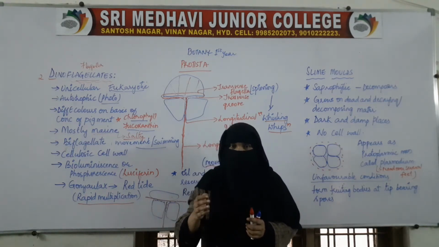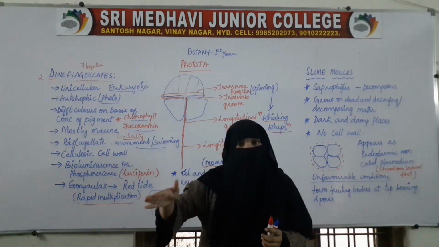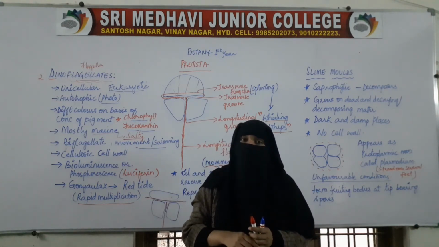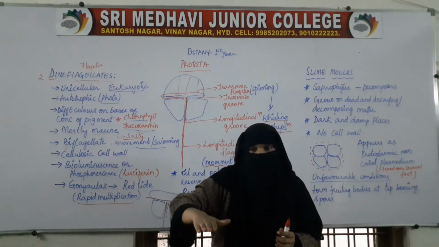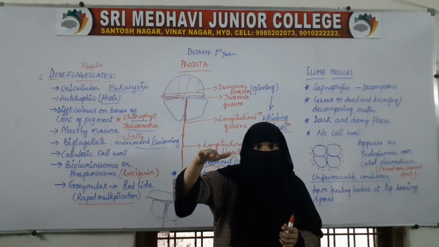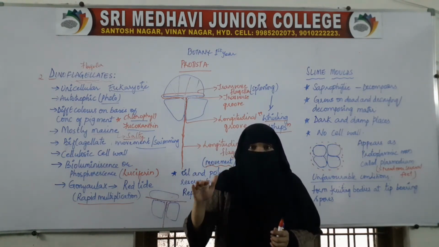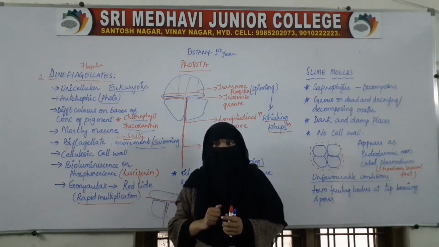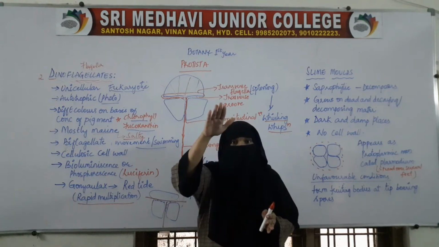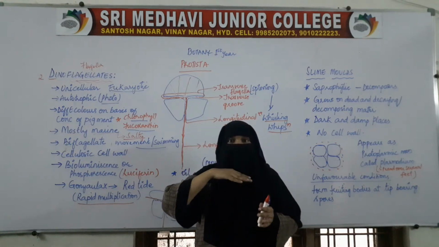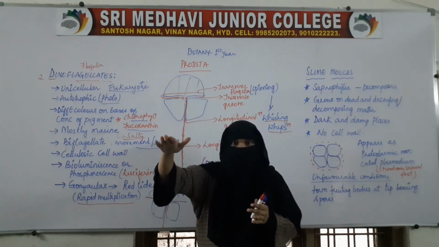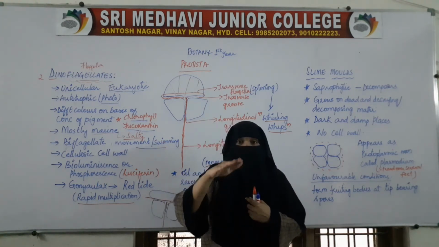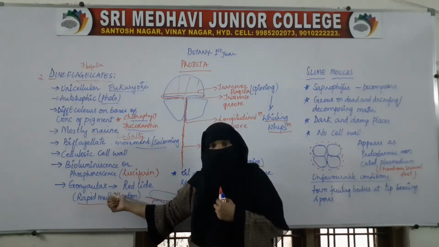In water bodies, tides will come. When a tide of water rises, it takes along this Goniolax. So when the tide appears at a higher level, it appears red, because along with the water it also takes the Goniolax.